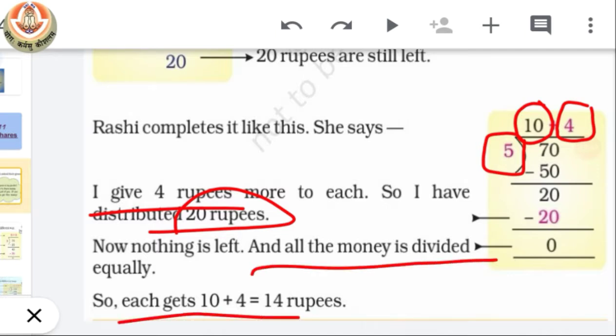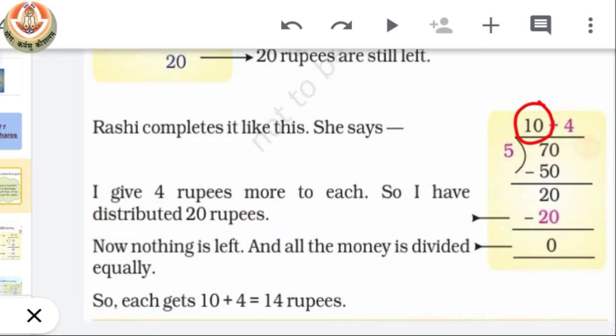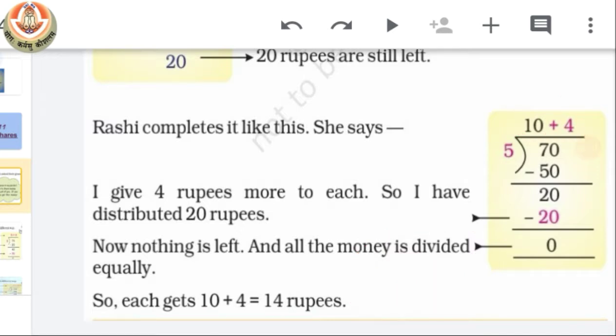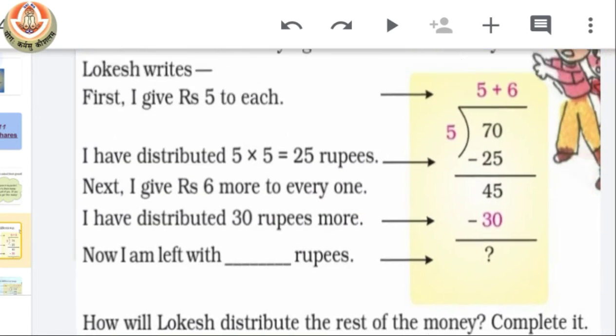So how much does each get? 10 plus 4. You can see here, first they divided 10 among all of them, then 4 also. So how much does each of them get? 14 rupees. So this is the first type of division that Rashi and Seema did. Now let's see what the other children did.